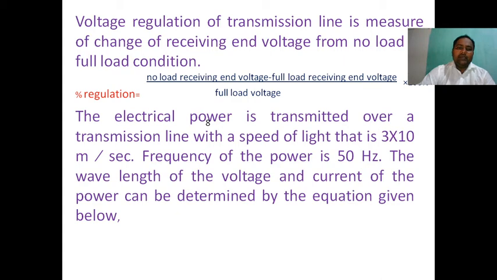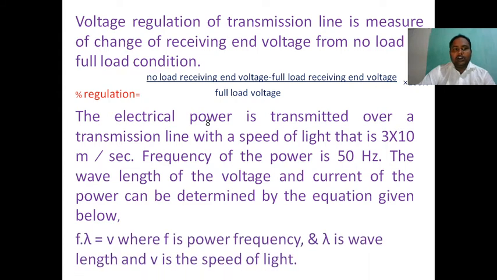Electrical power is transmitted over a transmission line at the speed of light, that is 3 into 10 power 8 meters per second. The frequency of the power is 50 Hz. The wavelength of the voltage and current of the power can be determined by the equation given below. How the wavelength is calculated is very important.